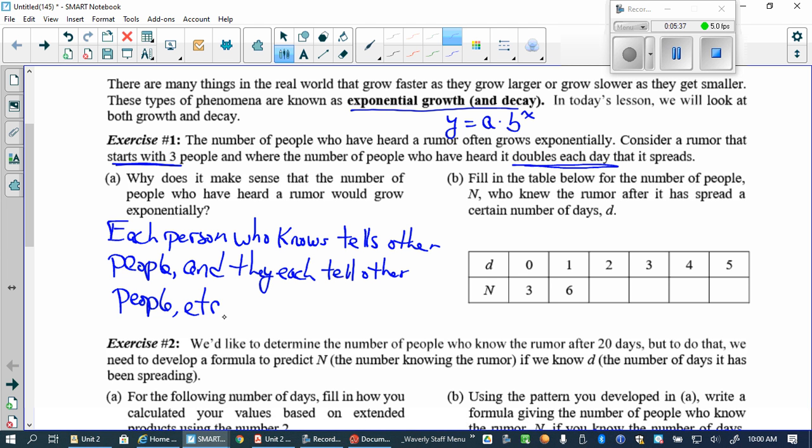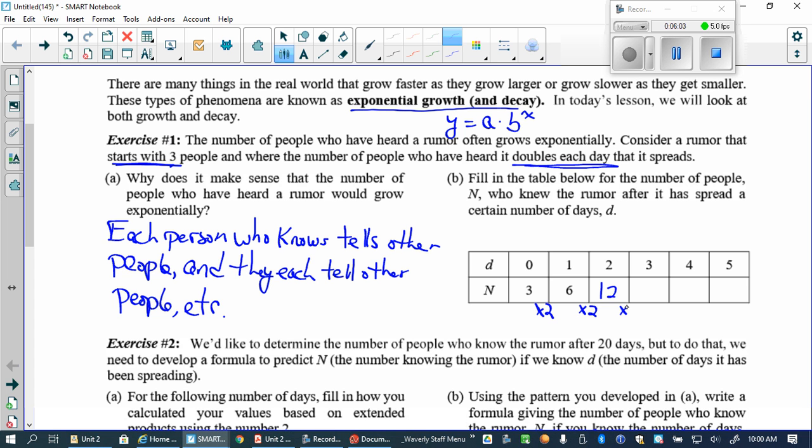Okay, you read, right? So on day 0, the day it started, how many does it start with? 3. And then on the next day, they're going to call it day 1. What happens to the number of people? Doubles, right? So this is times 2, isn't it? And then the next day, isn't it again times 2? So what do we have?